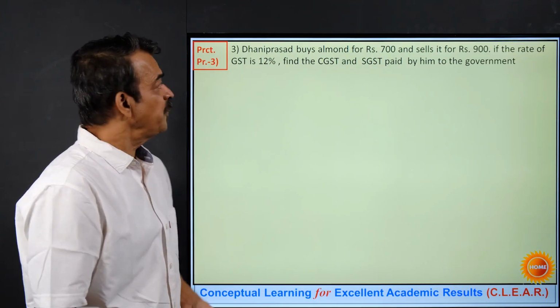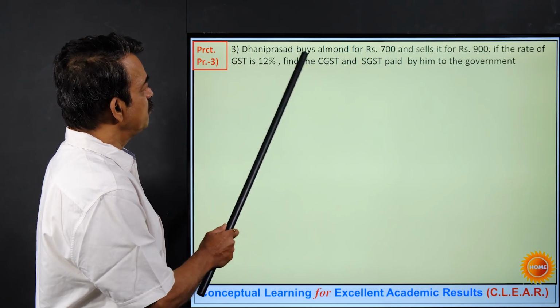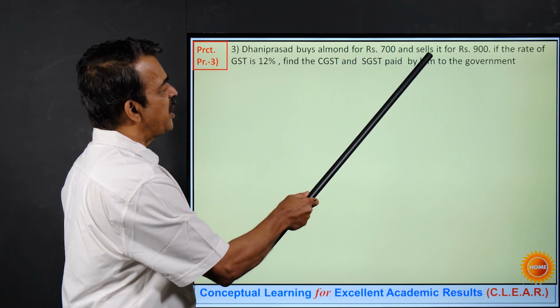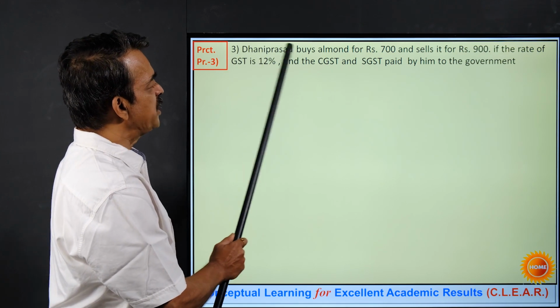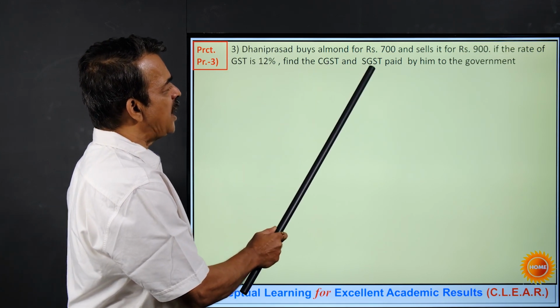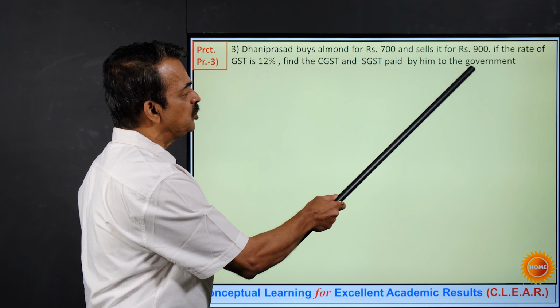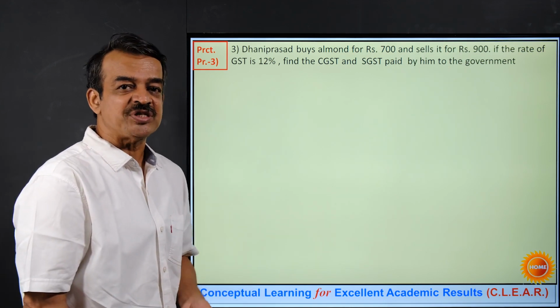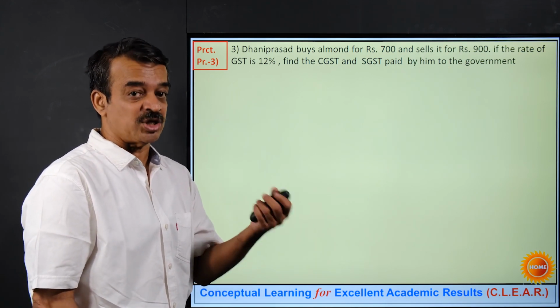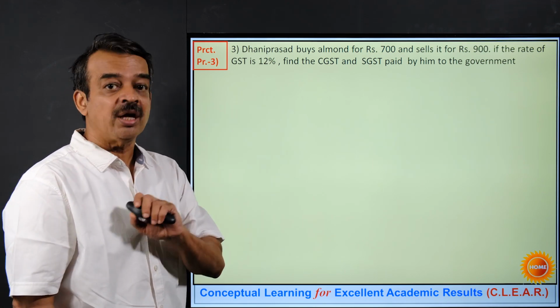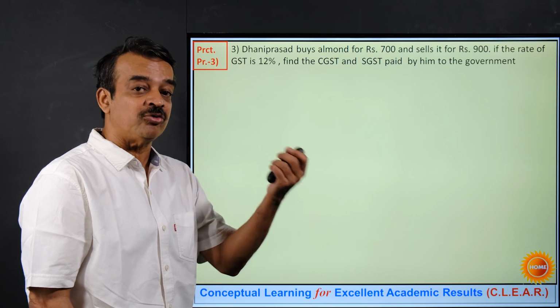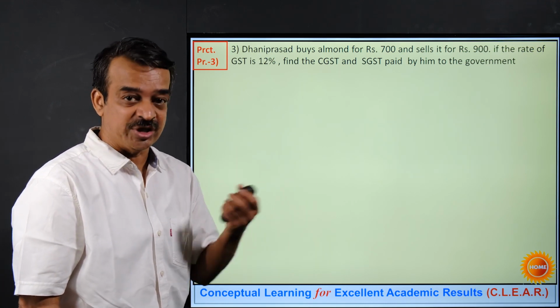Let's see this question. Dhani Prasad buys almond for rupees 700 and sells it for 900. If the rate of GST is 12%, find CGST and SGST paid by him to the government. Just now we have seen whenever the question is such that you have to find out the GST paid to the government, the actual value that we have to find out is that of the net GST.